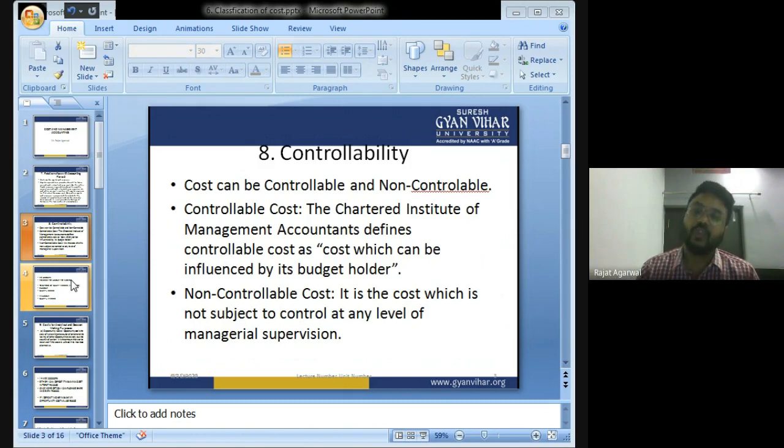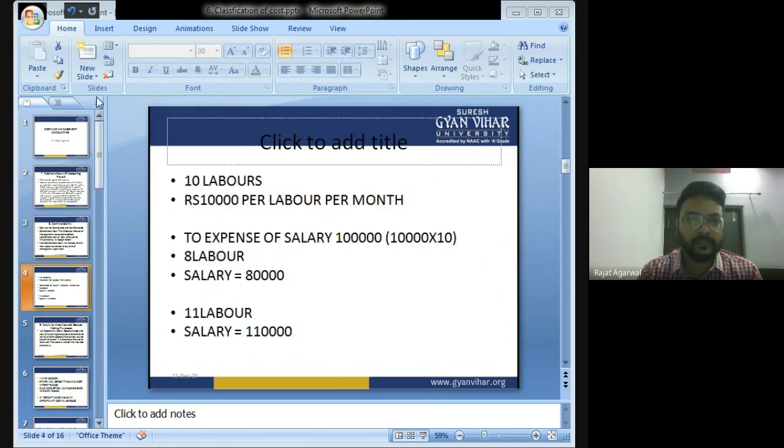Got my point? So controllable costs are those costs which can be controlled by the management. Non-controllable costs are those costs which cannot be controlled by the management. Now let's move ahead.